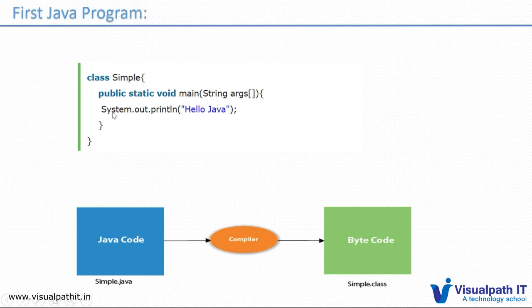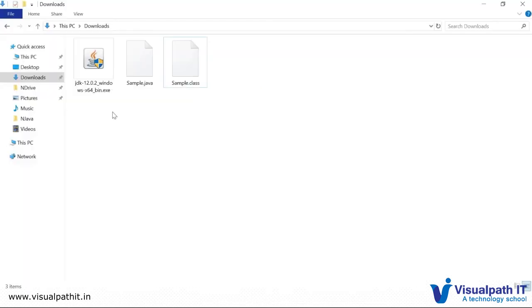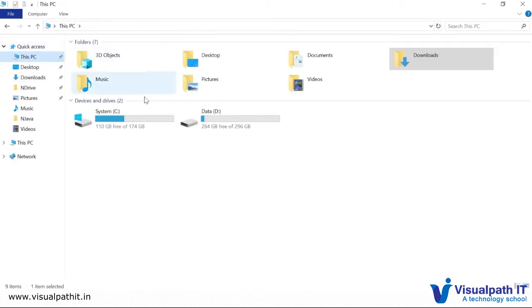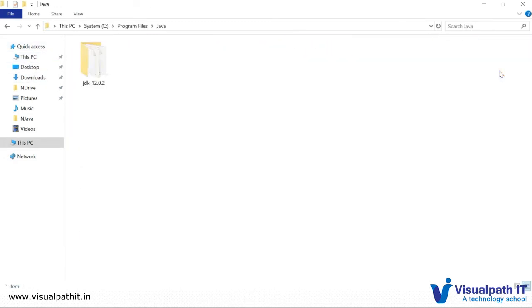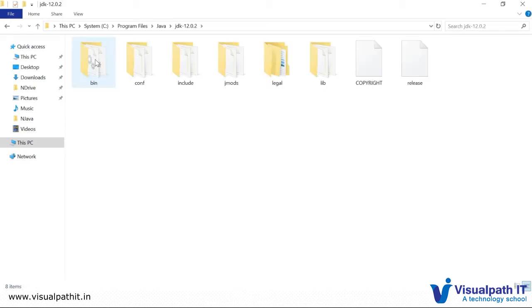System is a predefined class, which is there in the predefined libraries. If you see, there are different libraries available in our JDK. The System class we haven't defined, it comes from the default library.